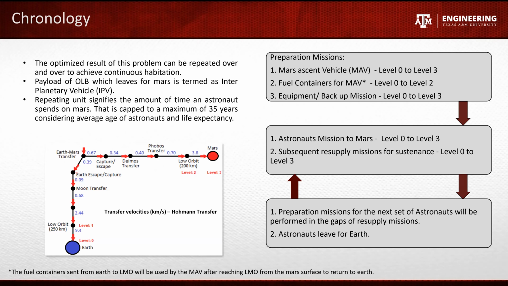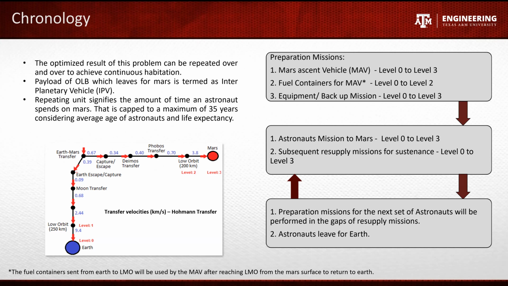This slide explains the sequence of operations. In the first batch, Mars Ascent Vehicle, MAV, will be sent from Earth surface to Mars surface. Then the fuel required for MAV is sent to low Mars orbit, followed by the equipment which is required to be sent before manned missions.